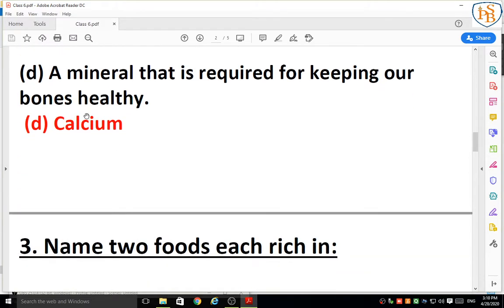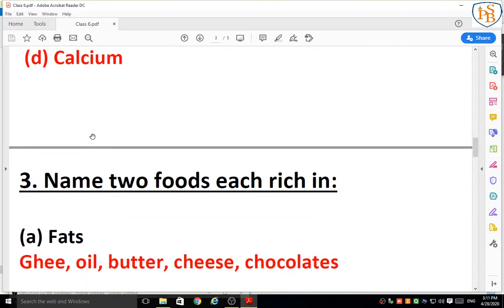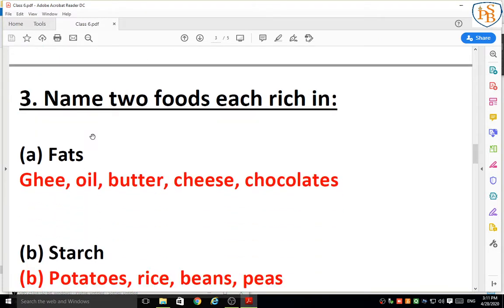Next one is a mineral that is required for keeping our bones healthy. Now you can write the answer from the mineral chart where I have mentioned. So the answer is calcium. Calcium is important for keeping our bones strong and healthy. So I hope you have written all these answers correctly.